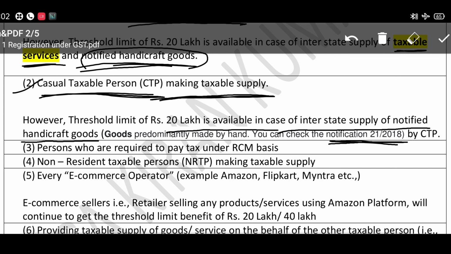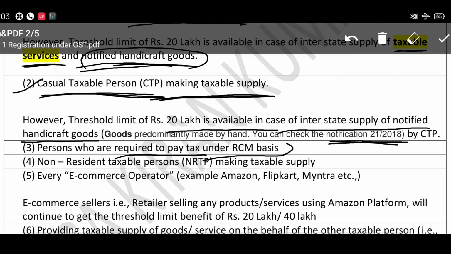And point number 3, who is required to pay tax under RCM basis? Generally the supplier is liable to pay tax to the government, but in case of RCM, the recipient is liable to pay tax to the government. So those who are liable to pay tax under RCM basis, even if the turnover is below 20 lakhs or below 40 lakhs, are liable to get registered under GST.